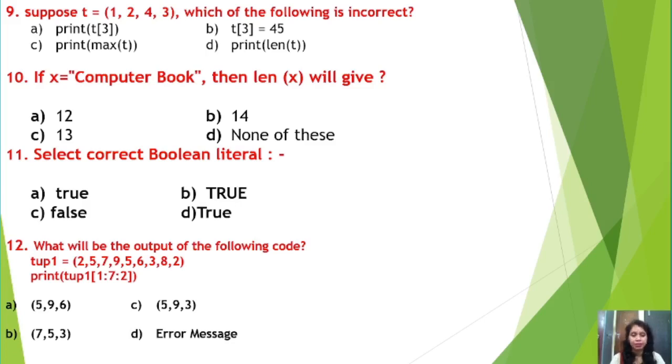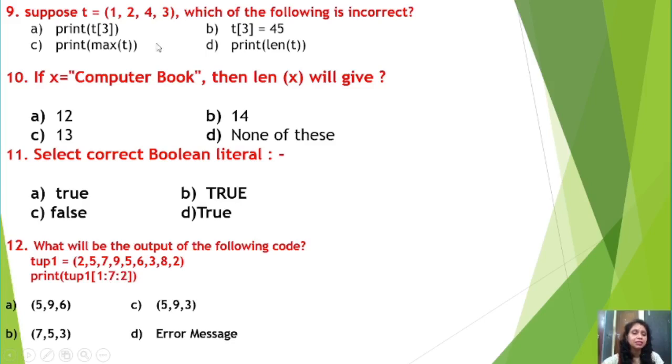Now question number 12. Question number 12 says, what will be the output of the following code: top1 equal to 2, 5, 7, 9, 5, 6, 3, 8, 2, one tuple we have already declared with some elements. Now print top1 of 1 colon 7 colon 2. That means we are going to access a range of values. So 1 is the starting range, 7 is the end or stop range, that means stop minus 1, up to that you can access the elements. But what is 2? So 2 is the step value.